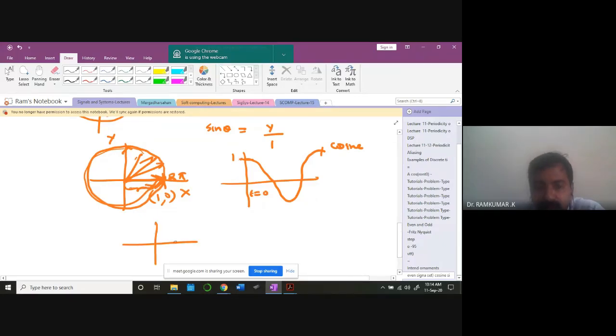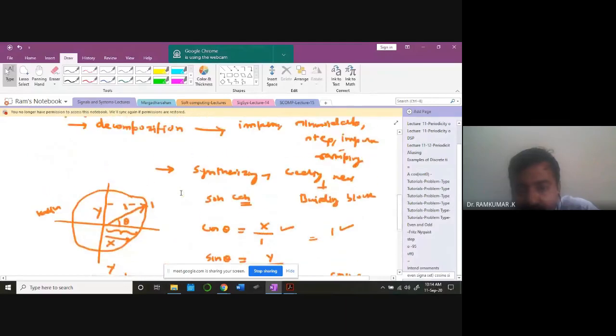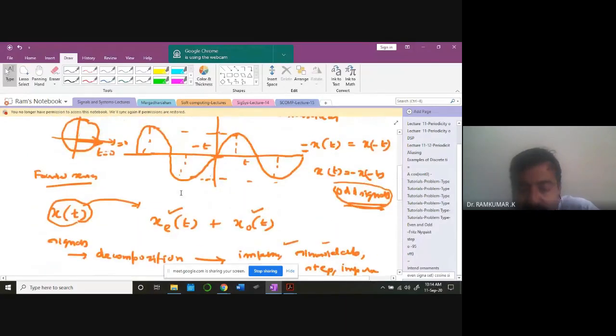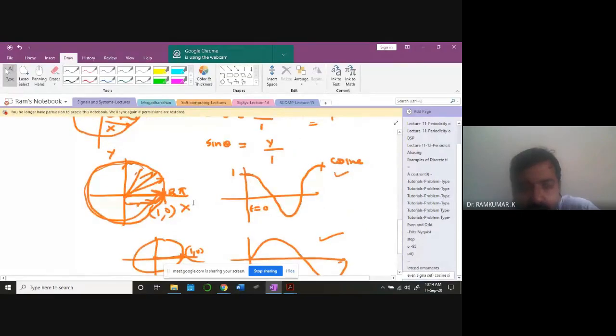In the same manner for the sine waveform, we will start here. The corresponding y component is 0 at this point, 1, 0. So the waveform is going to be... We'll go through the mathematics again, in the mathematics video lecture. You'll understand, I explained it very clearly there. Go through it. Is it all right, Gautam? Yes, sir. You can read it. Any trigonometry book you can also go through.